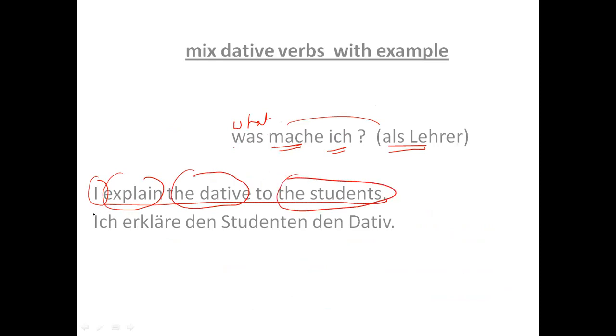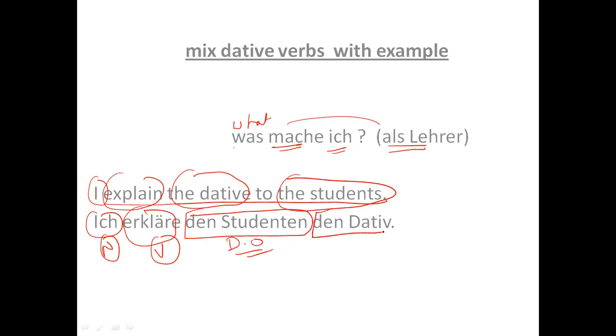So ich is nominative, erkläre is verb, then Studenten, the students, is dative object, and then the dative, you tell me, it is an accusative object because it is directly in touch with the verb, right?